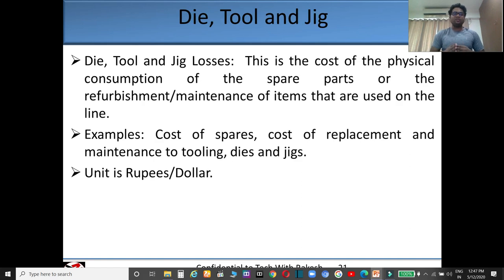Die, tool and jig loss. So guys, this is the cost of the physical consumption of the spare parts or the refurbishment and maintenance of items that are used on the line. Suppose you are changing your die, tool or jig without its life cycle completing. So without completing its life cycle, you are changing it. It means that you are wasting your consumable cost or cost of spares. So this is called die, tool and jig loss. Its unit is also either in rupees or in dollars.